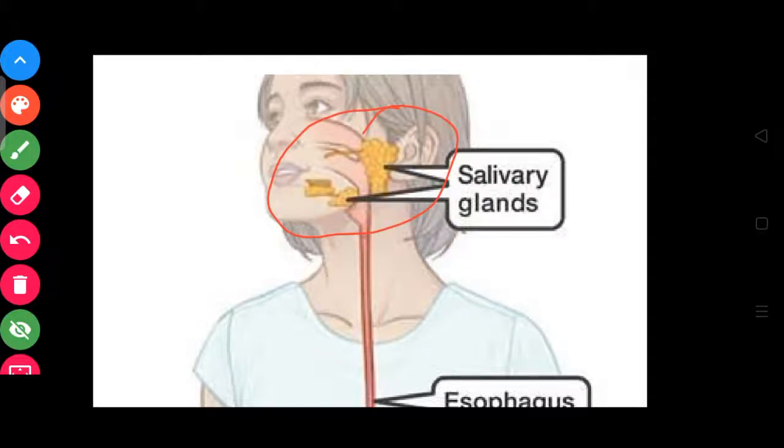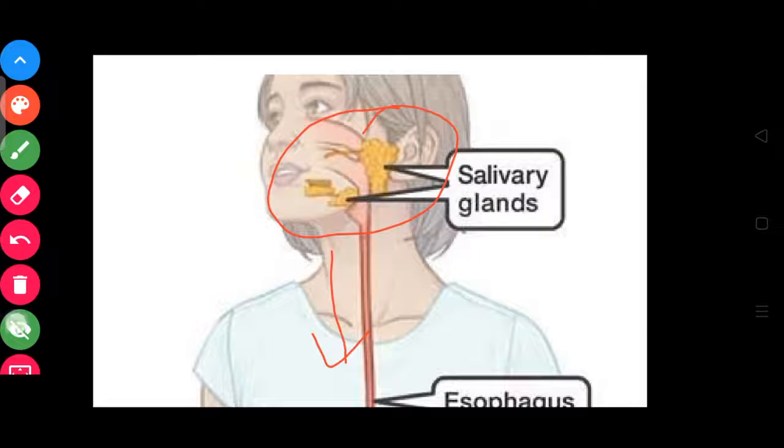Now saliva contains a substance called amylase. This amylase breaks down carbohydrates into sugars. So the digestion of sugar from our food happens in the mouth. Then our tongue mixes the saliva with the food and pushes it into the esophagus. This one is the esophagus, called the food pipe.